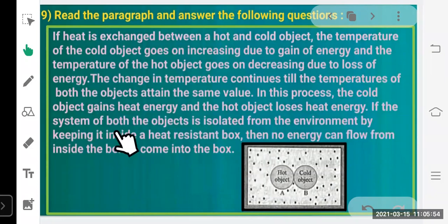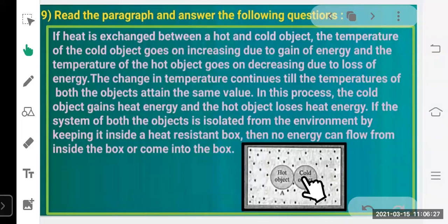If the system of both the objects is isolated from the environment by keeping it inside a heat resistant box, then no energy can flow from inside the box or come into the box. So you can observe here whenever we keep a hot object along with the cold object, the hot object transfers its energy to the cold object, and because of which the temperature of the cold object increases and the temperature of the hot object decreases because it is giving energy to the cold object, right?